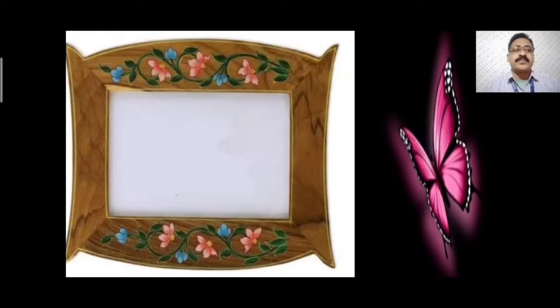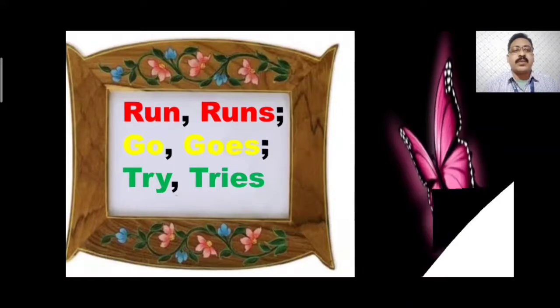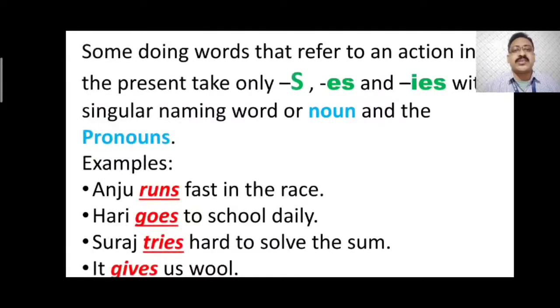So today's lesson, let's see. Run, runs, go, goes, try, tries. That means today's lesson is about action words, verbs. As we know, in parts of speech, verb is very important, because without correct use of a verb you cannot write a correct sentence. So today's lesson is very important, not only for the exam, for your future as well. So let's start the lesson, children.